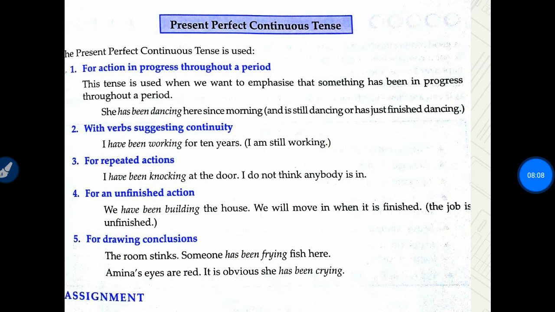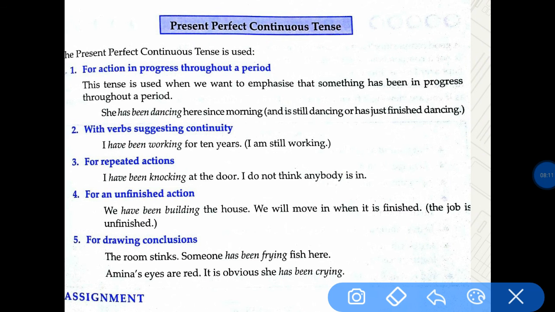So we have got here an assignment shown here. You will find an assignment shown at the end of present continuous tense and also at the end of present perfect continuous tense. The last time when I taught you, I had told you to do the assignment after the present continuous tense. Now I would request you to do the exercise of the second assignment lying after present perfect continuous tense.